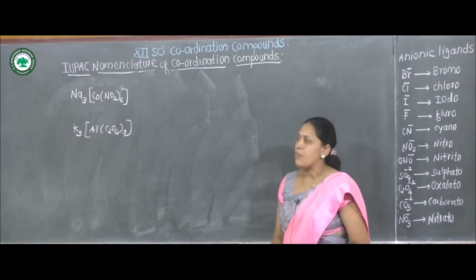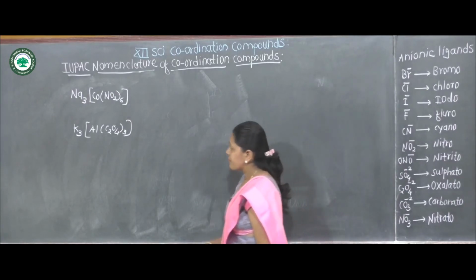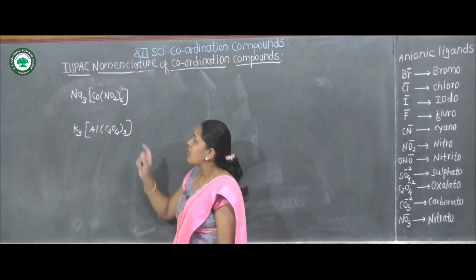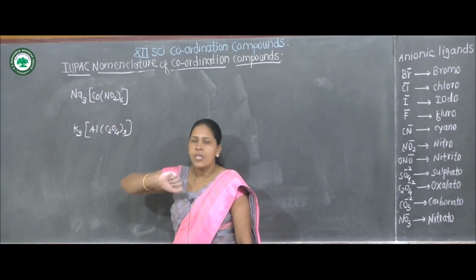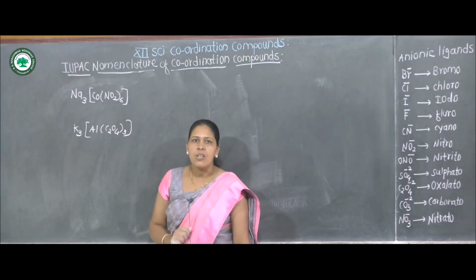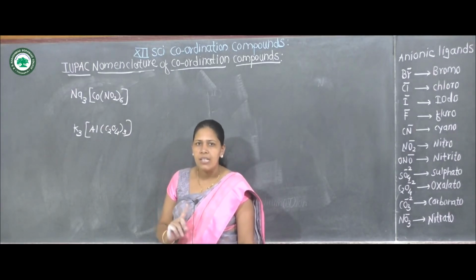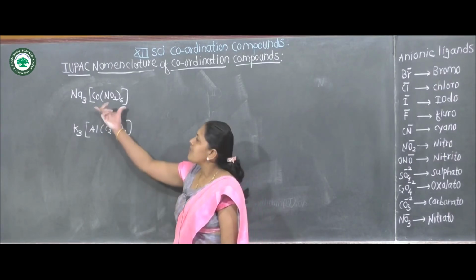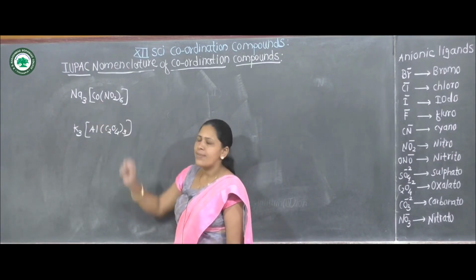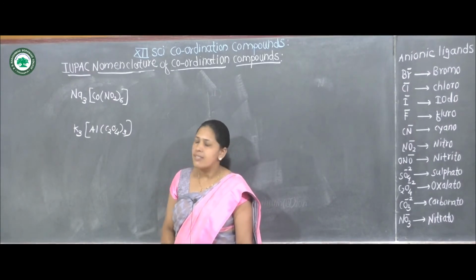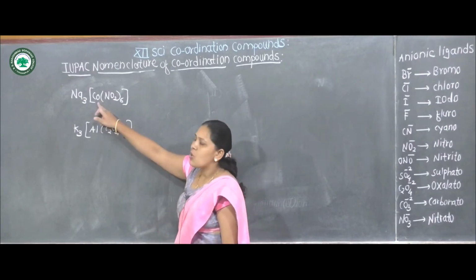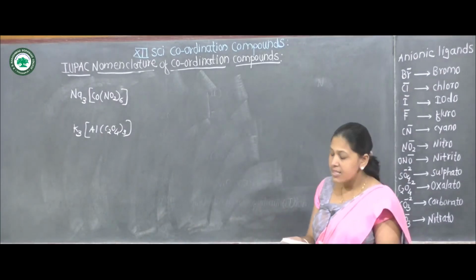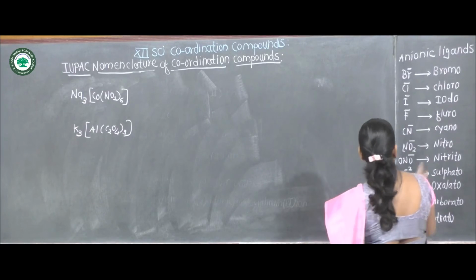Now next example. Here there are two types of ion. One is ionizable sodium and another is the coordination pair, which is written in square bracket. Therefore, which is the central metal ion? In square bracket, which metal is present? Cobalt. Therefore, it is the central metal ion. And to cobalt, 6 nitro ligands are present.